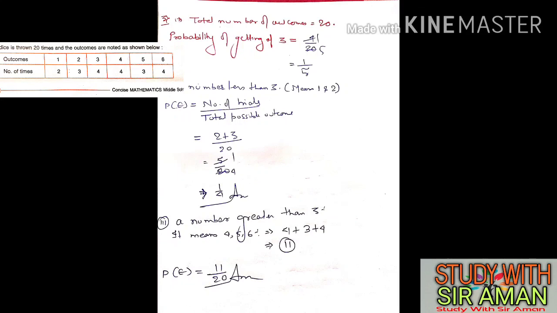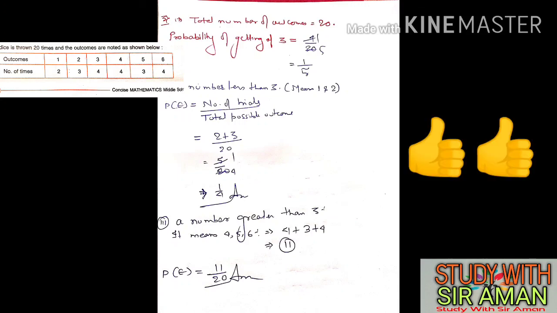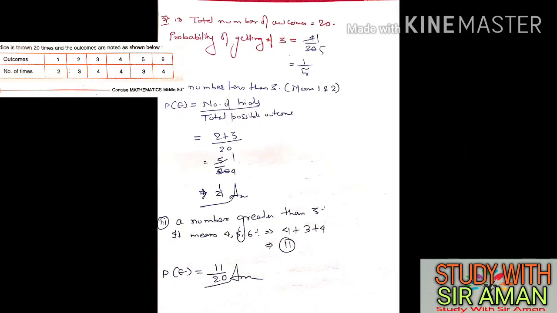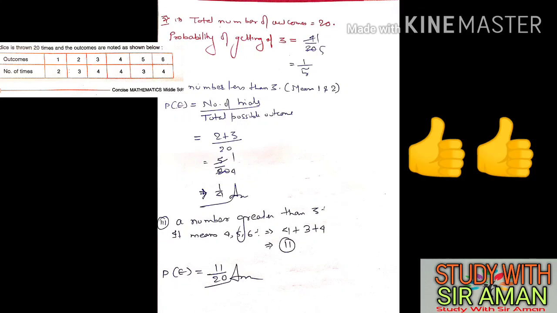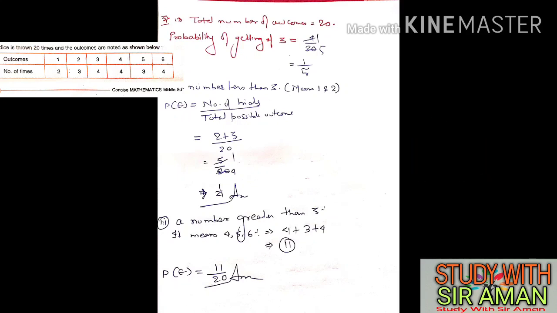If you have not understood this, watch the video again and try to understand the concept. I have told you very clearly: whatever you need, you write in the numerator, and in the denominator there is always the total number. Probability is a very easy chapter. First give 5 minutes to reading the introduction of the chapter. After that you can start the exercise.